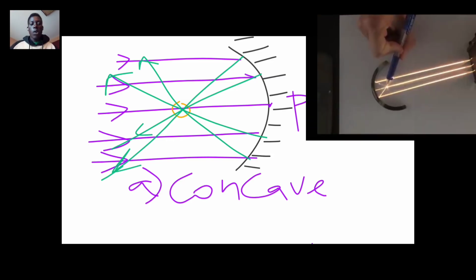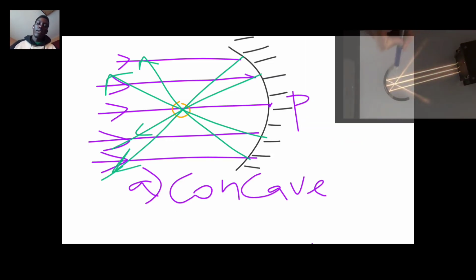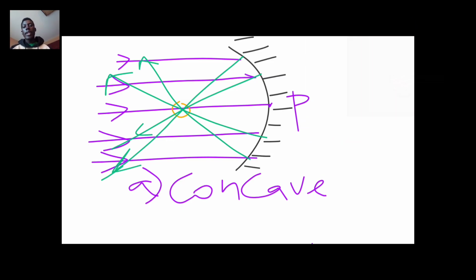So for concave mirrors, the reflected rays all pass through the same focus. That is how beams of light are reflected on concave mirrors.